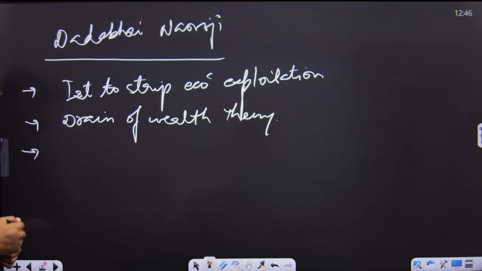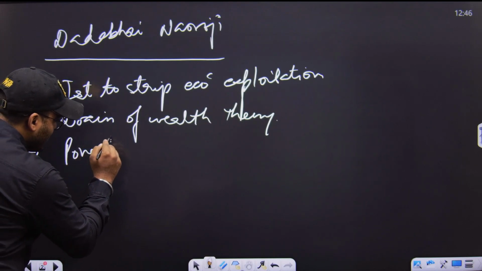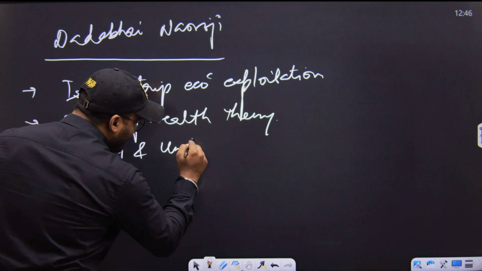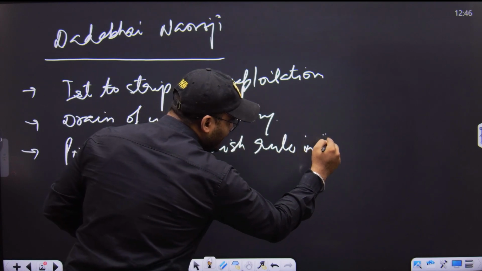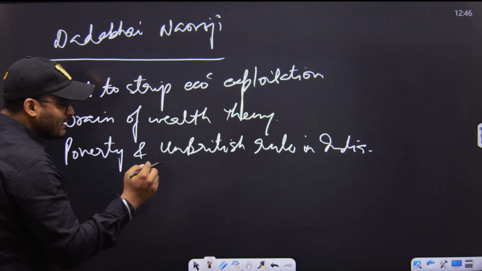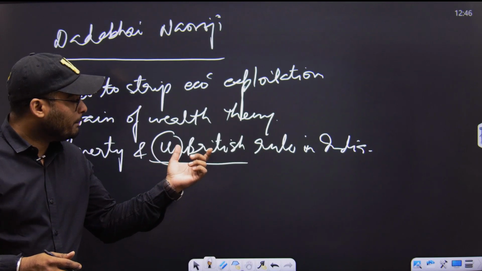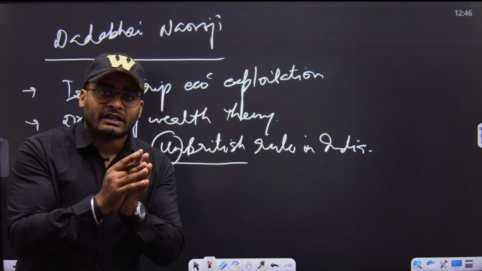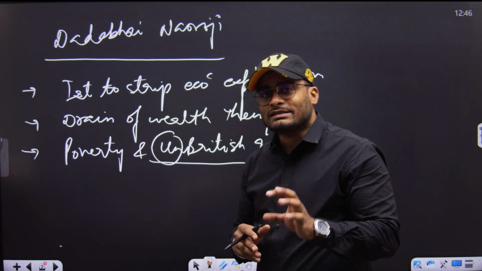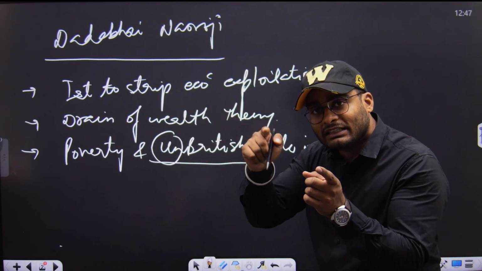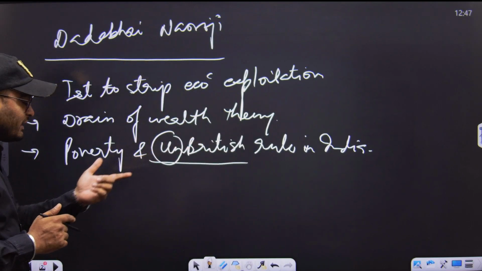He also came out with a book named Poverty and Un-British Rule in India. Now, please understand the term un-British. Un-British means something for which the British are not known. The British are known worldwide for their rule of law, their parliamentary system, their constitution, but something that the British are doing in India, this is un-British. So this again was very much popular.